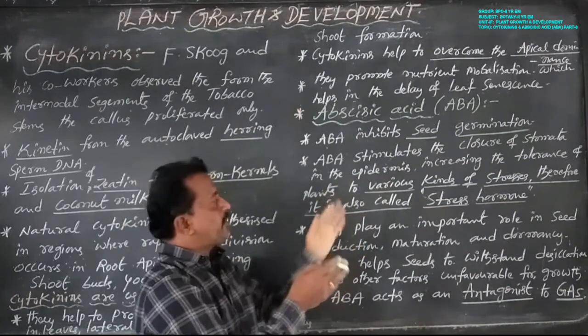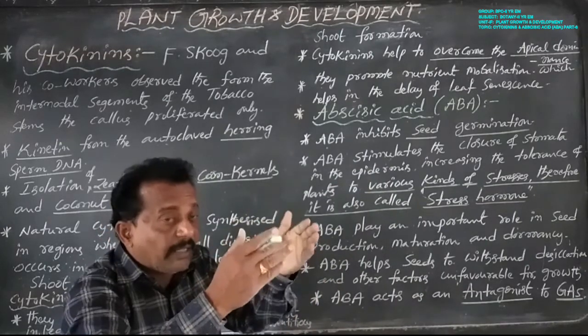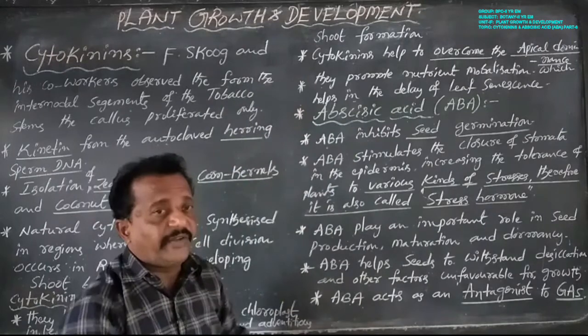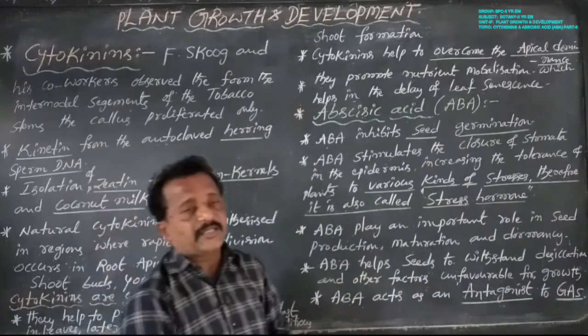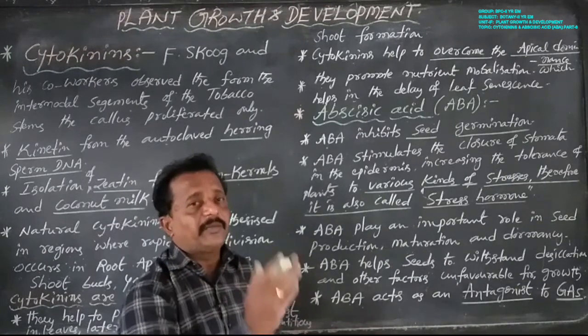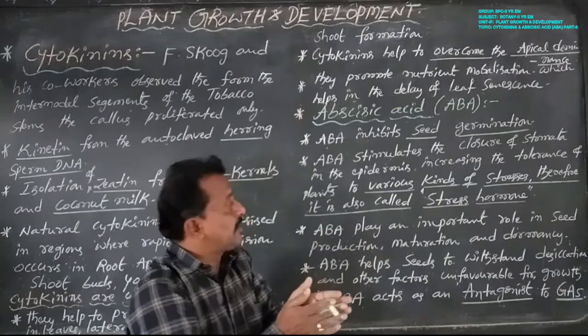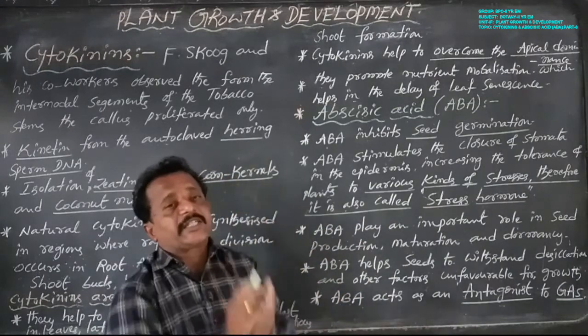This increases the tolerance of plants to various kinds of stresses, such as lack of water, temperature stress, or lack of oxygen. Therefore, it is also called the stress hormone.